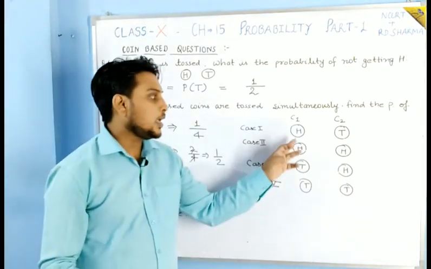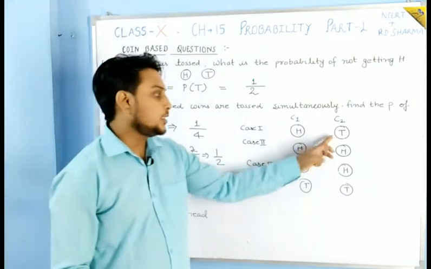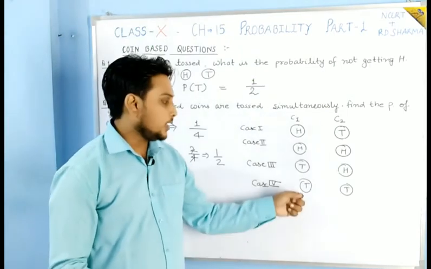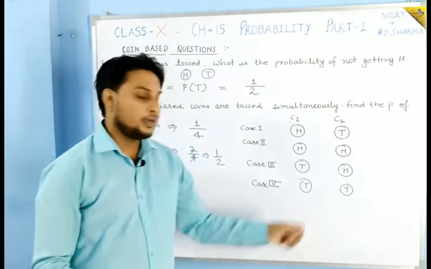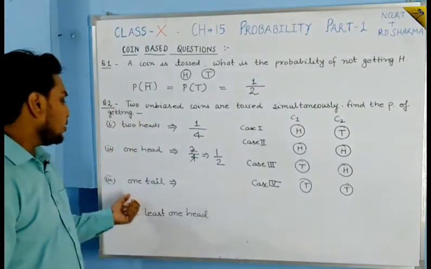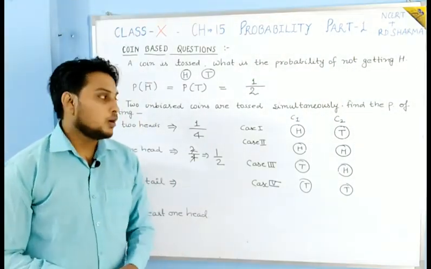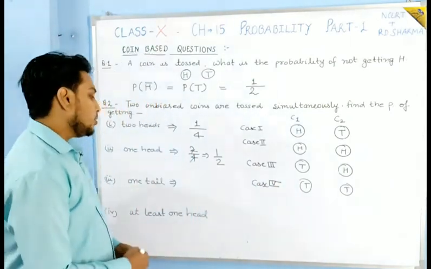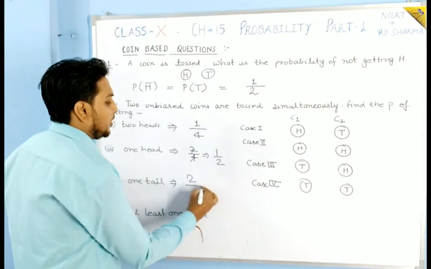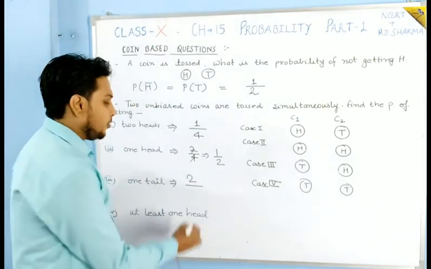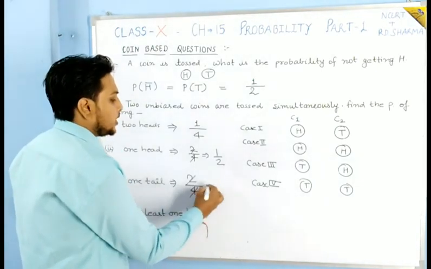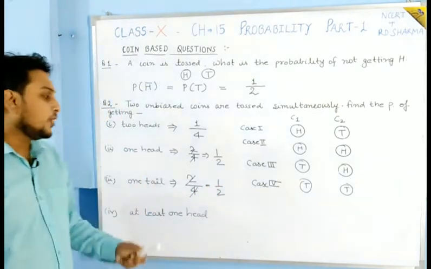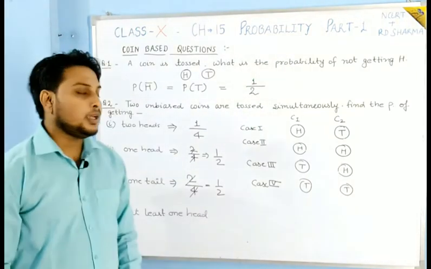Okay. Third question is you have to find the probability of getting 1 tail. So here you can see that in case first 1 tail is there, in case second no tail is there, in case third 1 tail is there, and in case 4 both are tails. Here you have to find only 1 tail. So in case 1 and case third 1 tail is there, so the number of favorable outcomes is 2 and the number of total outcomes is 4. So you can cancel out and it will be 1 by 2. So the probability of getting 1 tail is 1 by 2.